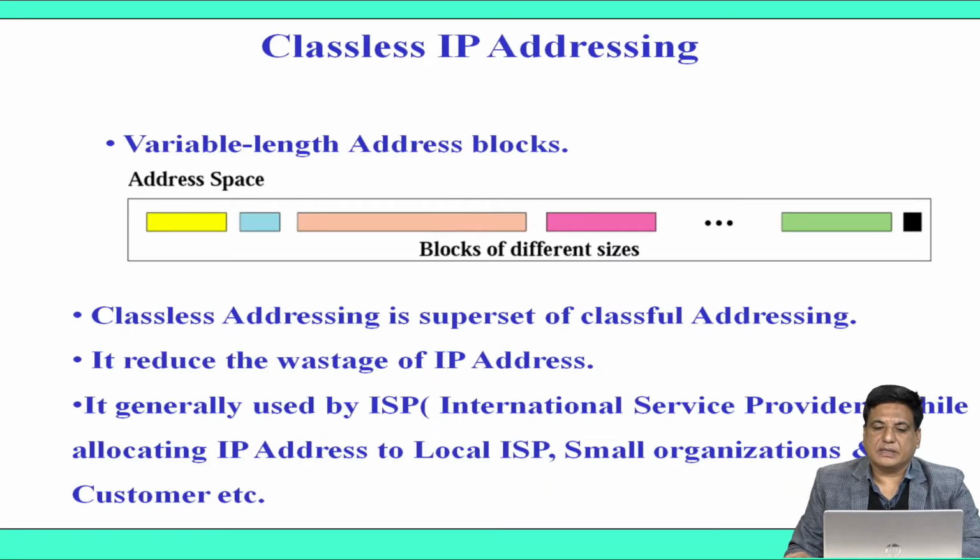Classless IP addressing. In classless IP addressing, we have a variable length address block. It means the address space is variable. Classless addressing is a superset of classful addressing. It reduces the wastage of IP addresses. Classless IP is used by the internet service provider while allocating IP addresses to local ISPs, small organizations as well as customers.